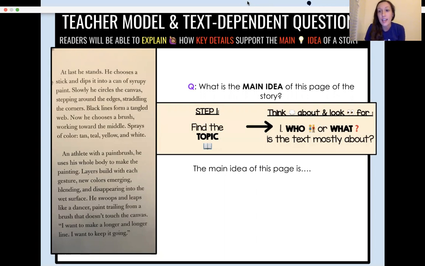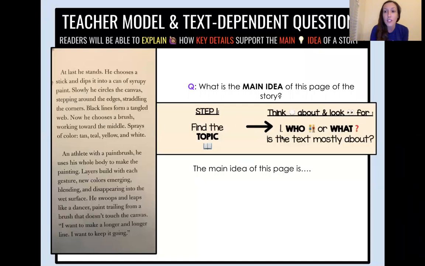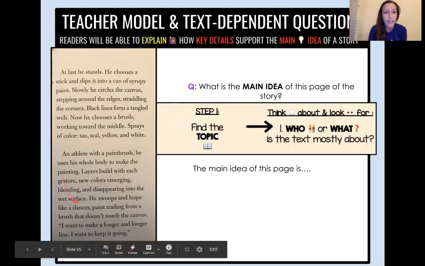So we're going to look at step 1 of our thinking steps for finding the main idea. Looking at this chart, to answer the question of what is the main idea, we need to first find the topic. And following that arrow right here, we know that the topic is going to be who or what the text is mostly about. So as I read this page, I want you to think about what is the topic? Who or what is the text mostly about? Alrighty, here we go. I want you guys to follow along with the little red dot while I read.